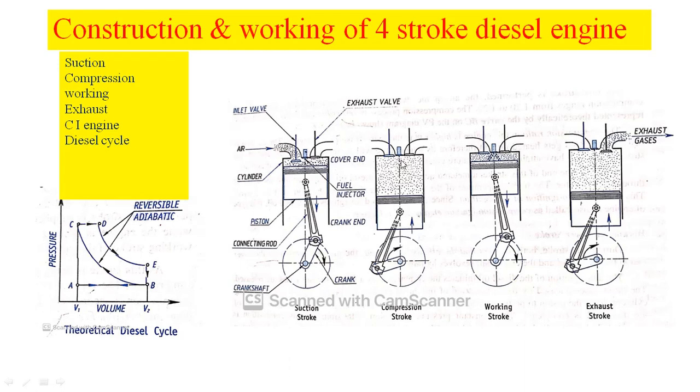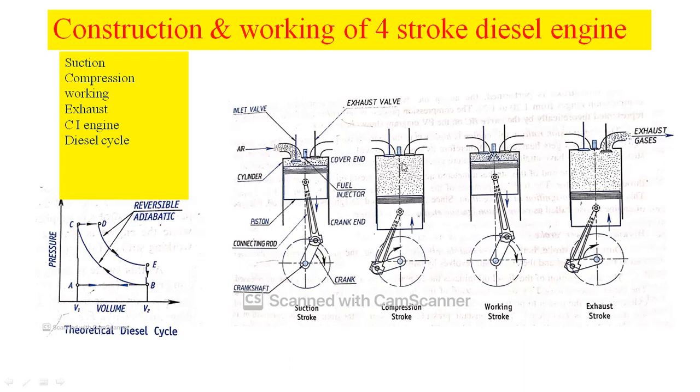Due to that, already the air is at higher ignition temperature. As soon as the diesel oil is sprayed into the engine cylinder, the combustion process will take place here. Therefore, this kind of engine we can call a CI engine, compression ignition engine, because hot air, or the air which is at high ignition temperature, initiates the combustion process. Highly compressed air initiates the combustion process. Therefore, we can call this kind of engine a compression ignition engine.